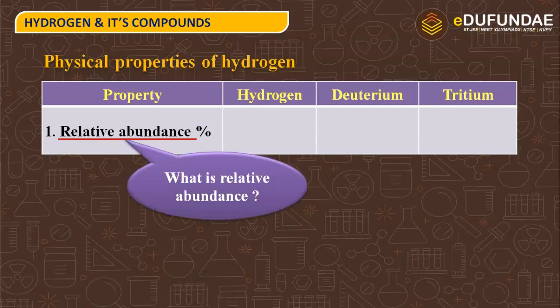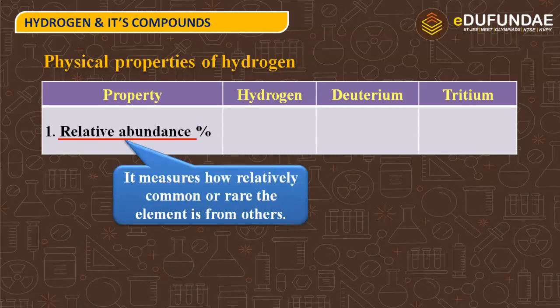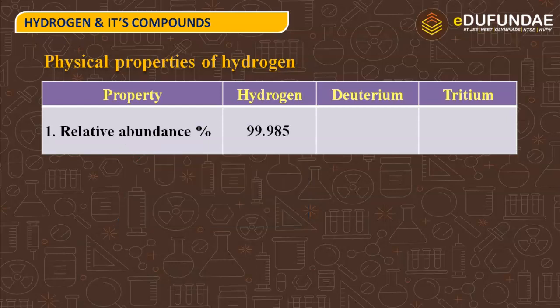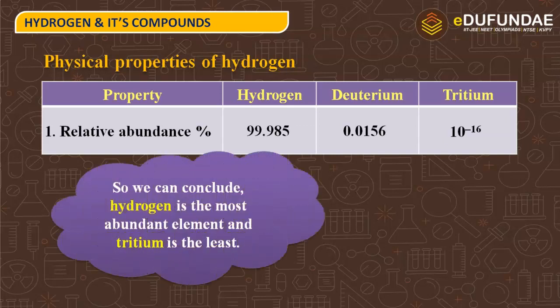But what is relative abundance? It is the measure that how relatively common or rare the element is from others, and that can be seen from the occurrence of these three isotopes. And hydrogen is 99.985% abundant, deuterium is 0.0156% abundant, and tritium is 10 to the power minus 16% abundant. So, from this data, we can conclude that hydrogen is the most abundant element and tritium is the least.